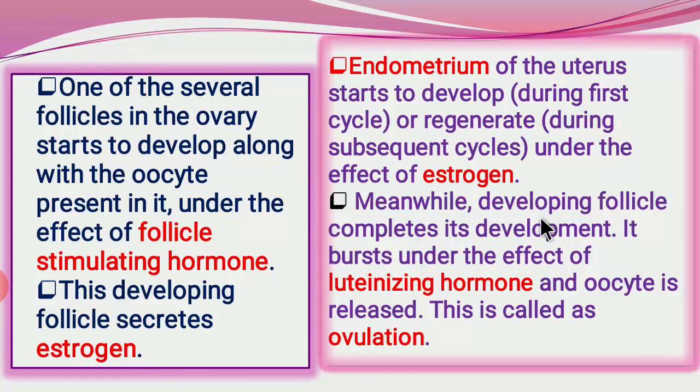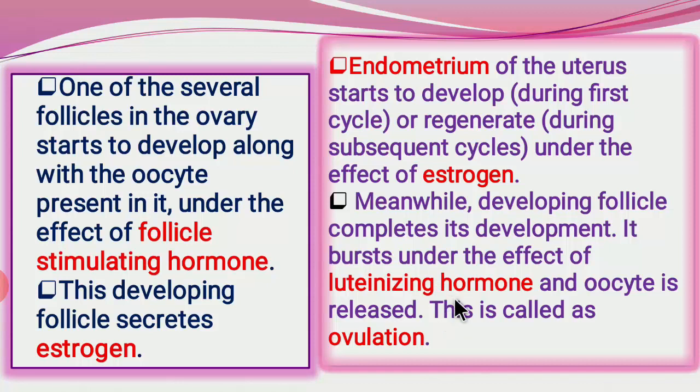Meanwhile, when the developing follicle completes its development, it bursts under the effect of luteinizing hormone. Here we are talking about the Graafian follicles, which undergo oogenesis under the effect of follicle stimulating hormone. It will burst under the effect of luteinizing hormone, and the oocyte is released.